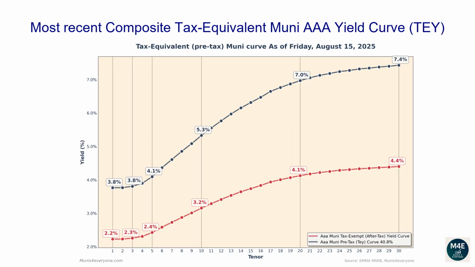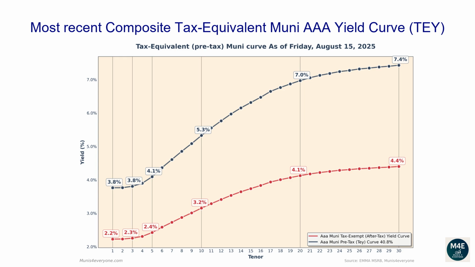Let's now go over the most recent composite tax-equivalent Muni AAA yield curve. The following graph shows, in red the tax-exempt after-tax Muni yield curve, versus in blue its tax-equivalent pre-tax version assuming a 40.8% top tax bracket, as of August 15, 2025. Why would you care to see the tax-equivalent version of the Muni yield curve? More on this later. Let's first go over the pre-tax, aka tax-equivalent yield curve.